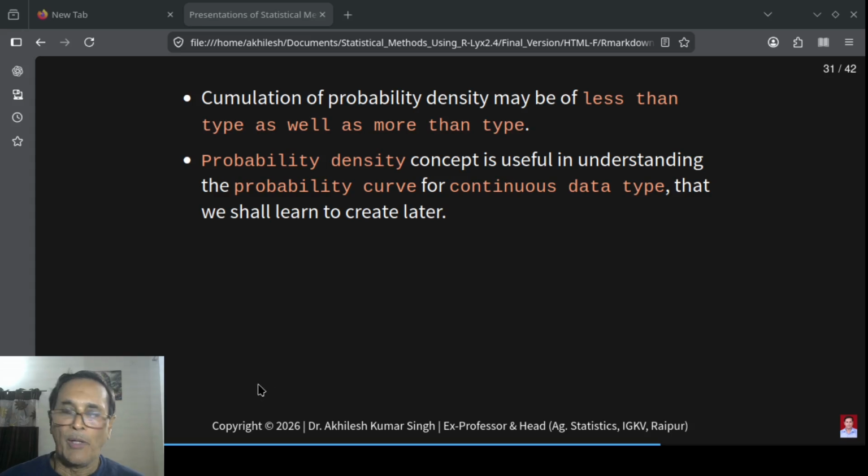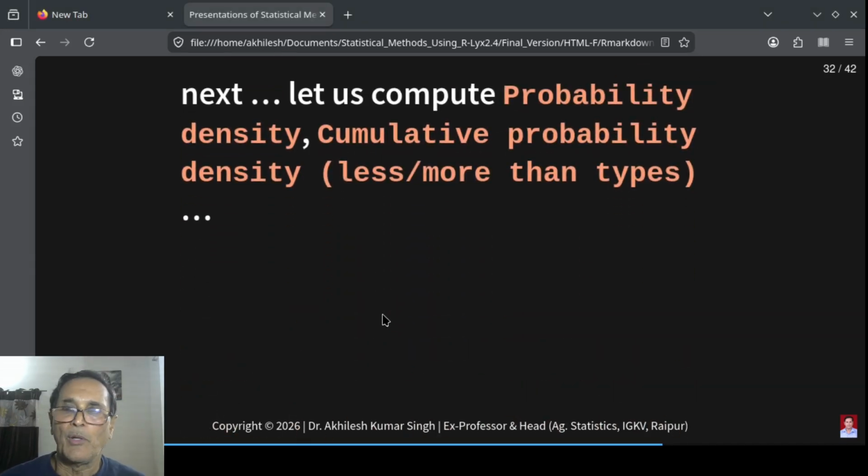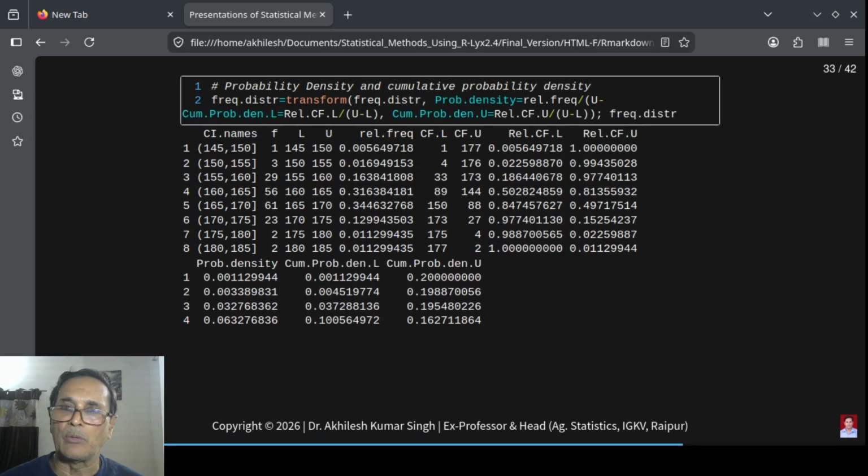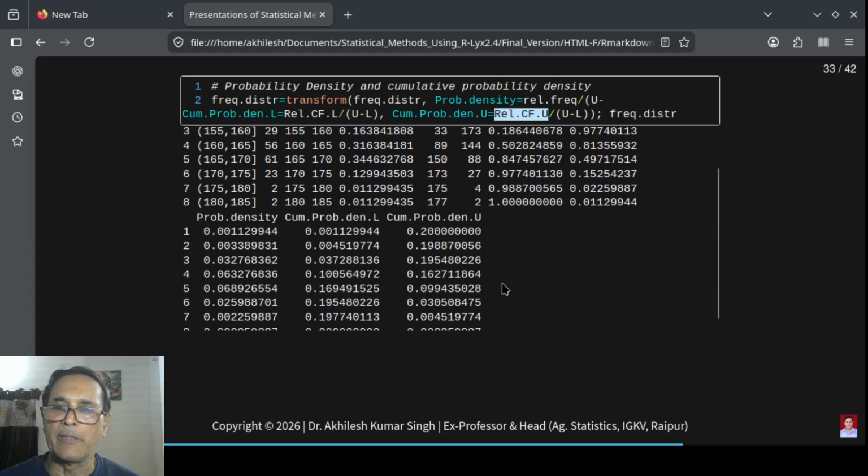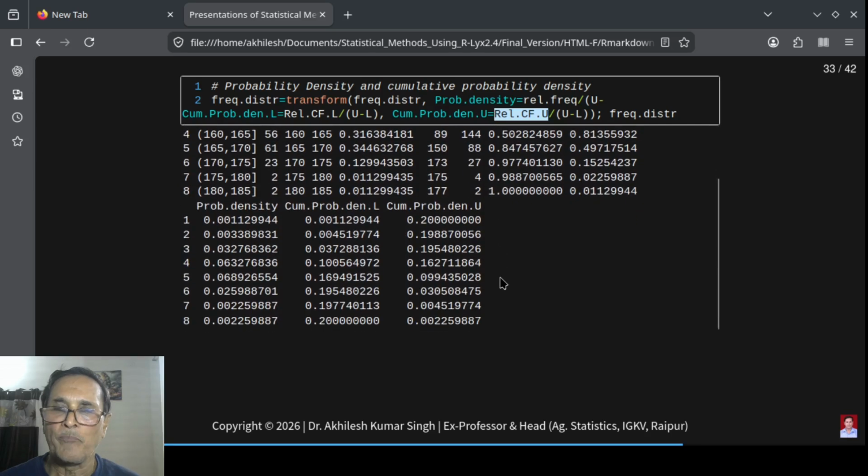Now, coming back to our presentation. So probability density, how do we compute? We have already demonstrated there. Probability density is obtained by dividing relative frequency by the class u minus L, and here relative frequency is divided by u minus L, and again relative frequency of upper type divided by u minus L. We get this, all this example. Okay. In the demonstration, we can show you how.